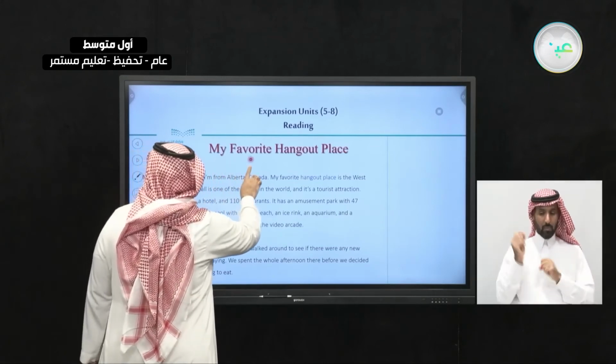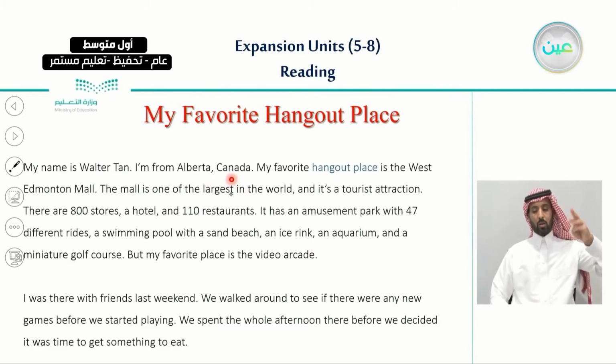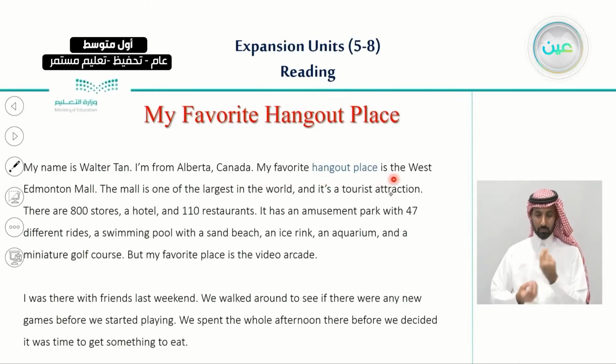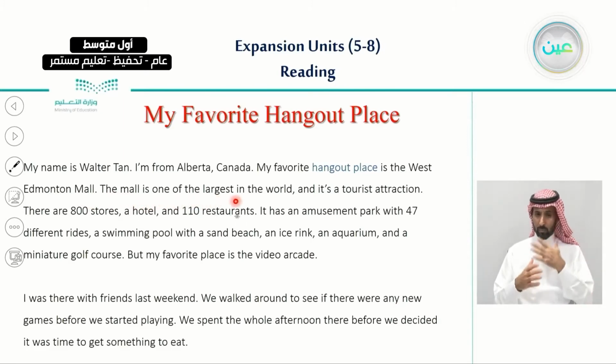My favorite hangout place. My name is Walter Tan. I am from Alberta, Canada. My favorite hangout place is the West Edmonton Mall. The mall is one of the largest in the world, and it is a tourist attraction.